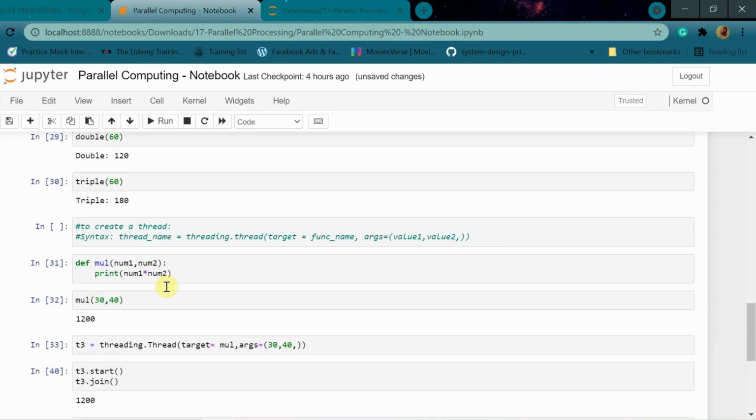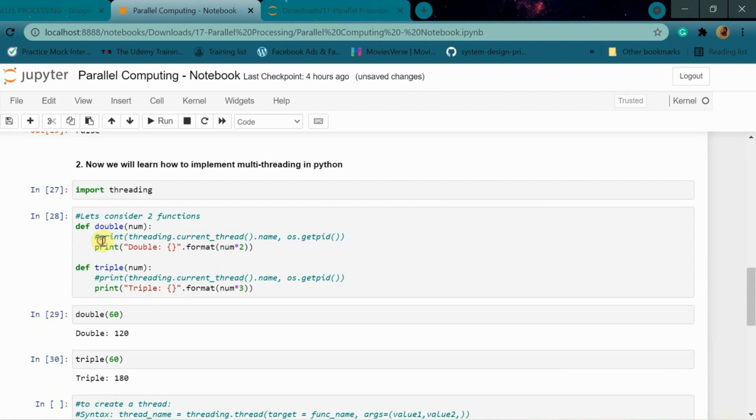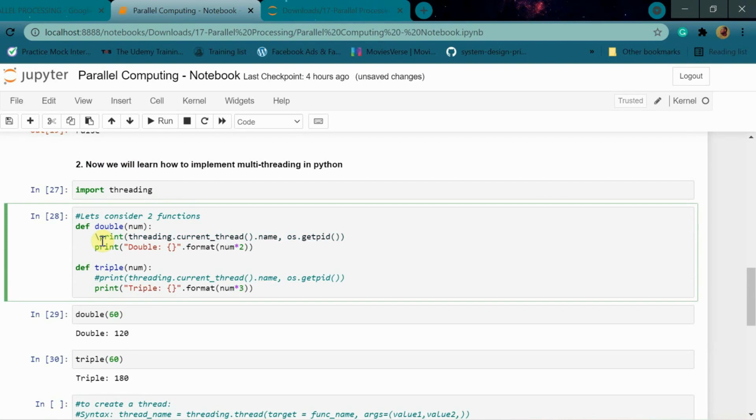So now again, I will show you this. What is this? It is basically the threading module. Threading.current_thread().name. This current_thread is a function. It gives us the current thread. It's just like PID, but here instead of the process we are getting a thread ID. This function returns the current thread, which has many attributes, but we are just interested in the name attribute. That is why we are calling .name.